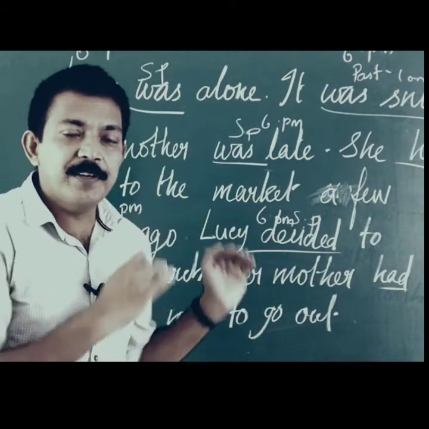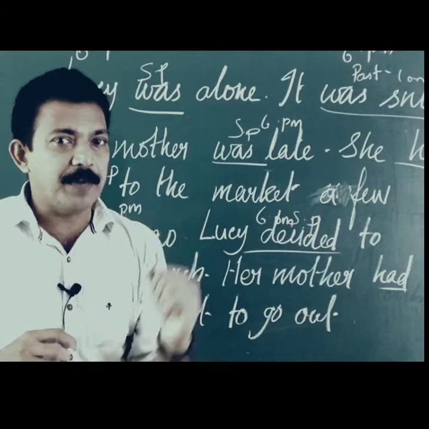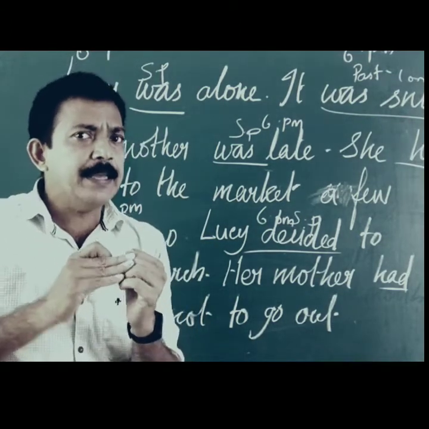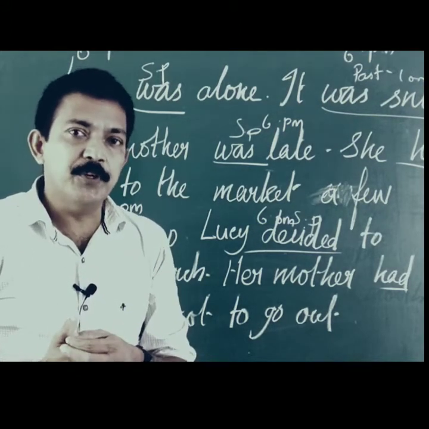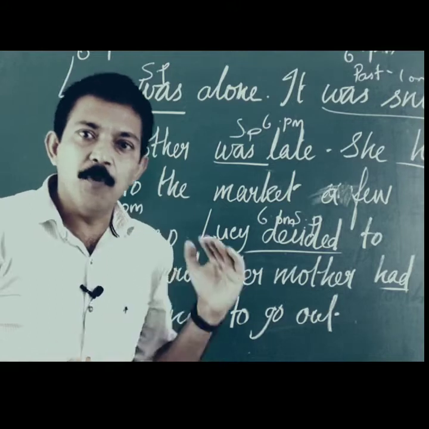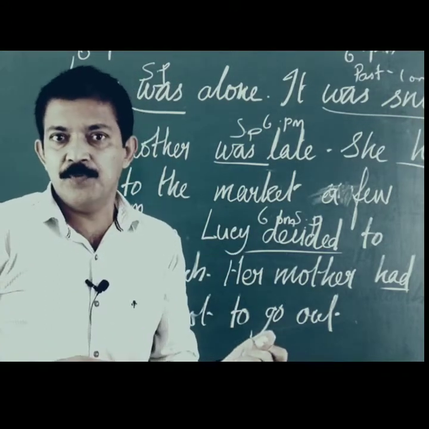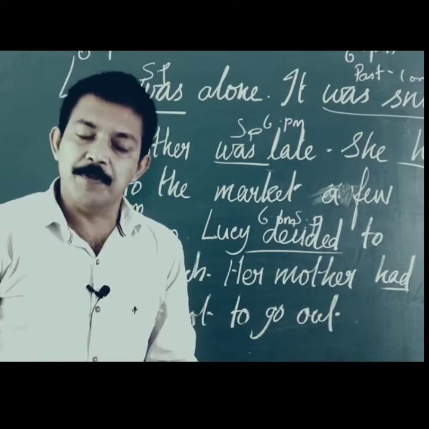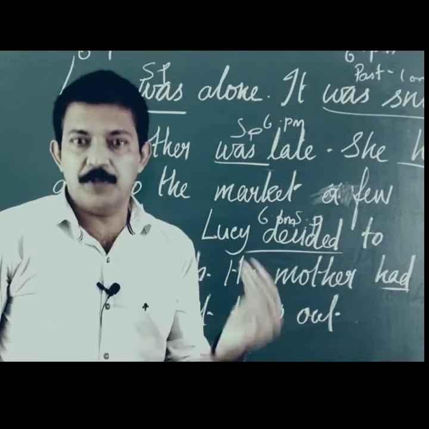Now you just read this paragraph, and anything that happened at a particular time in the past, we use simple past. And anything that happens before that, when we mention, we need to use past perfect. I hope it's clear. We call it past in the past. The rest of all places, when you're confused whether to use past perfect or simple past, use simple past. That must be right.